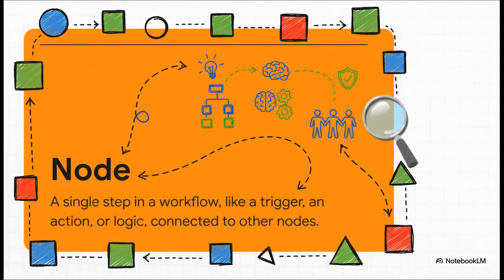And the basic building block for all of this stuff is what's called a node. The easiest way to think about a node is that it's just one single job. It could be a trigger, like, hey, check for new emails. It could be an action, like, post this message to Slack. Or it could be a bit of logic, like, if this happens, then do that. You string these little nodes together, and boom, you've got a seriously powerful automated process.